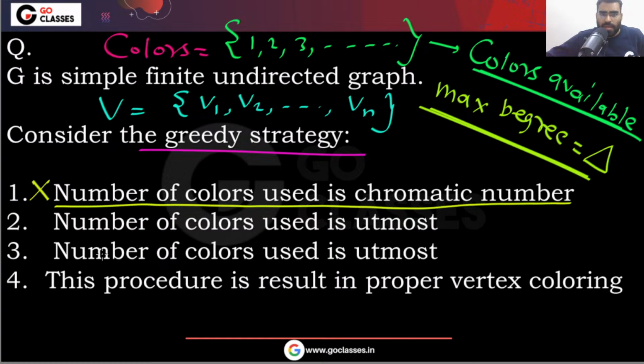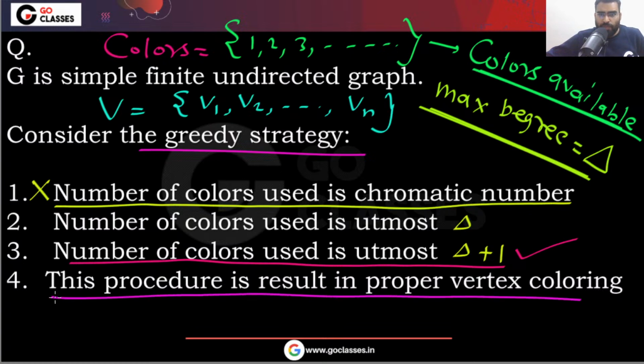We have also seen, and you can easily prove it, that the number of colors will be at most delta plus 1, and this procedure will give proper vertex coloring. Two adjacent vertices will never get the same color in this procedure.